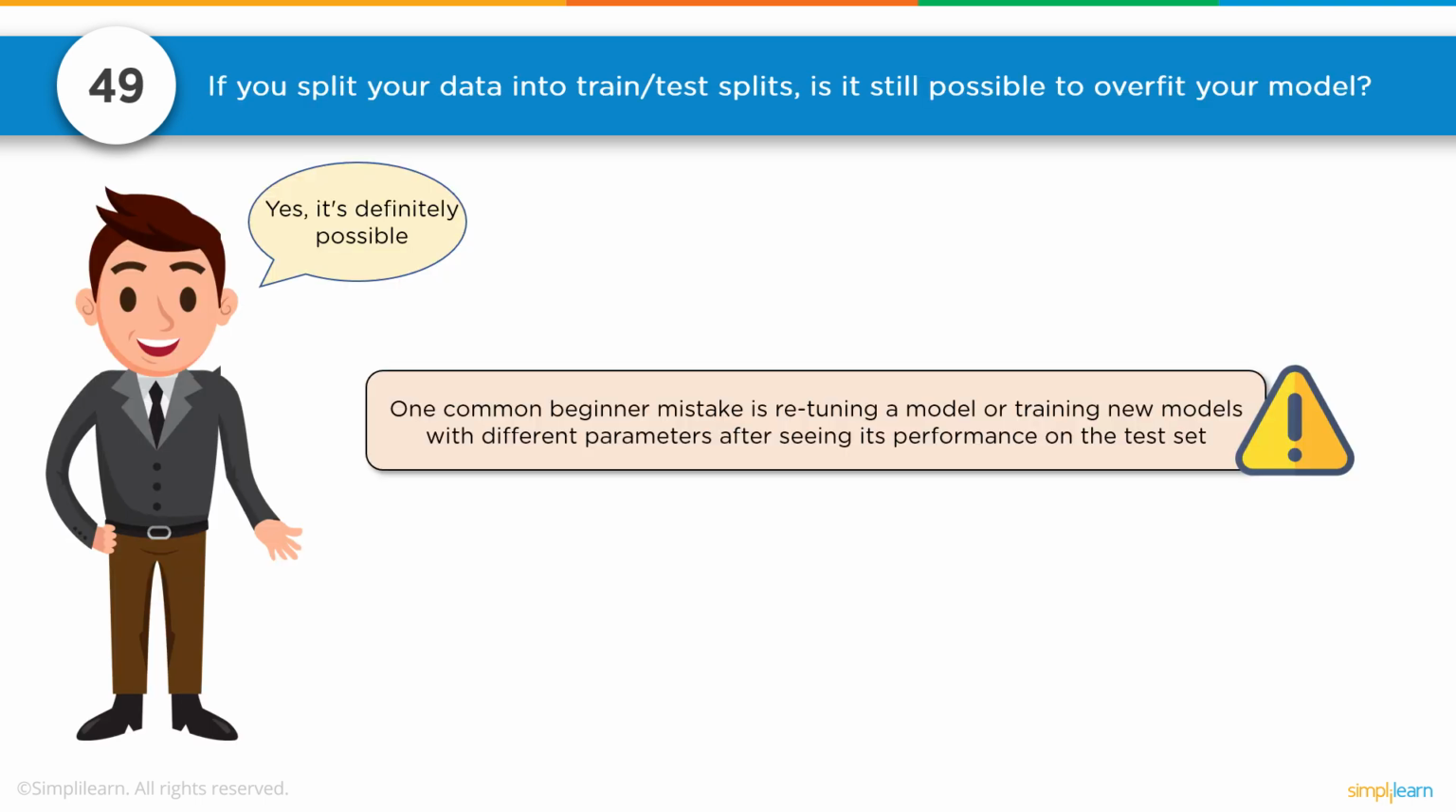Number 49. If you split your data into train test splits, is it possible to overfit your model? And the answer is yes, it is definitely possible. One common beginner mistake is retuning a model or training new models with different parameters after seeing its performance on the test set. My favorite example of this is you have your script put together and you keep hitting the rerun button until you get the answer you want, not taking the answer it first gave you, or running it over an array and recording all the answers to see how they vary.